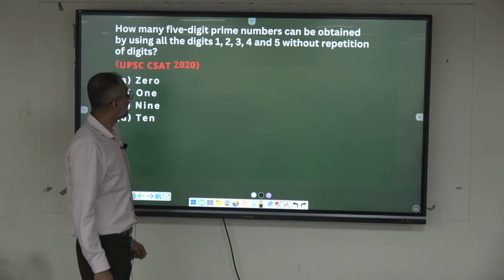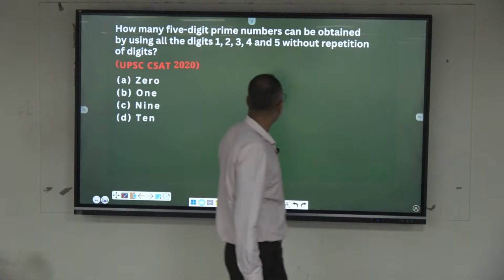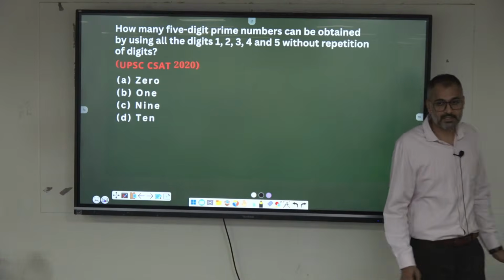How many 5-digit prime numbers can be obtained by using all the digits 1, 2, 3, 4, 5 without any repetition of digits? Come on.